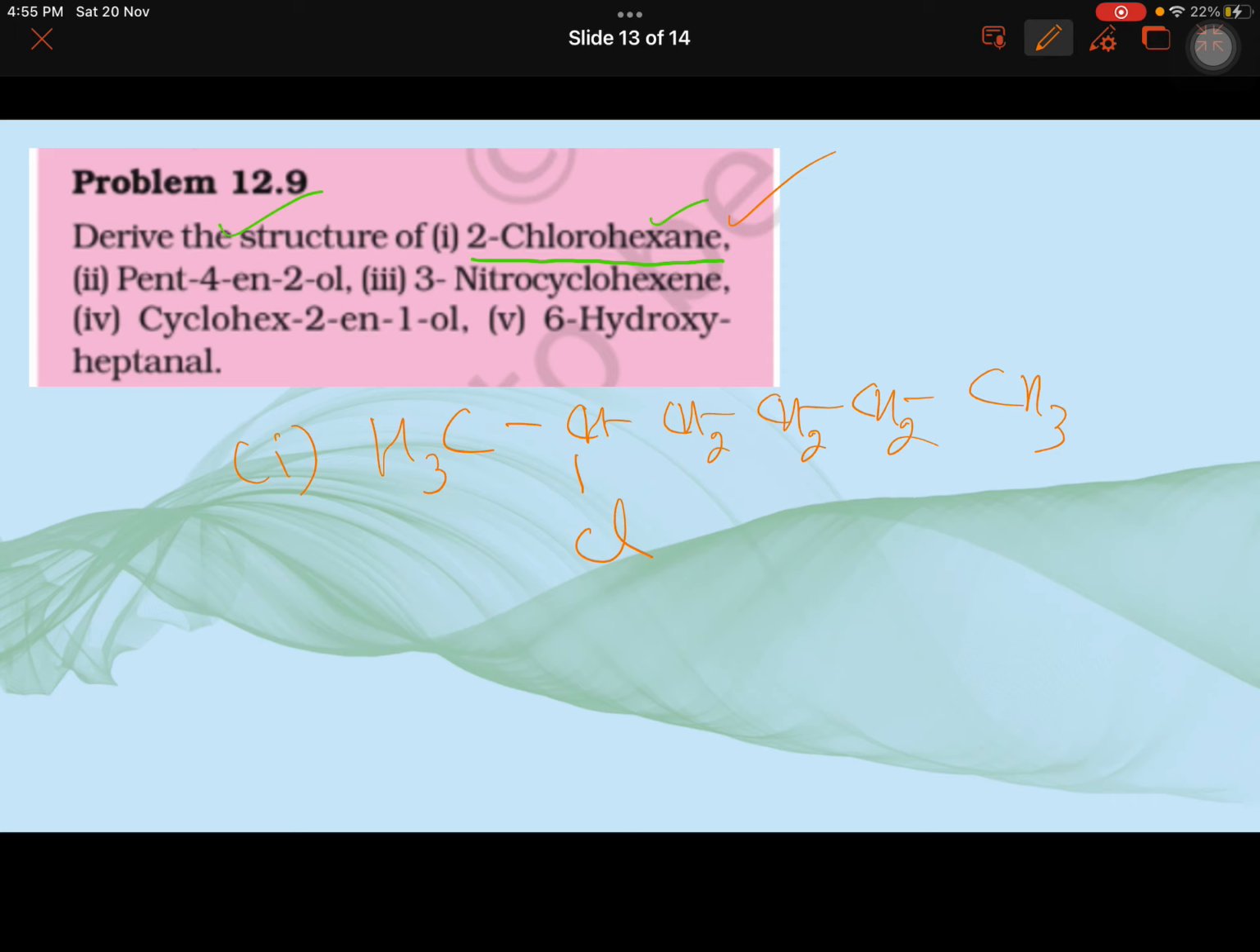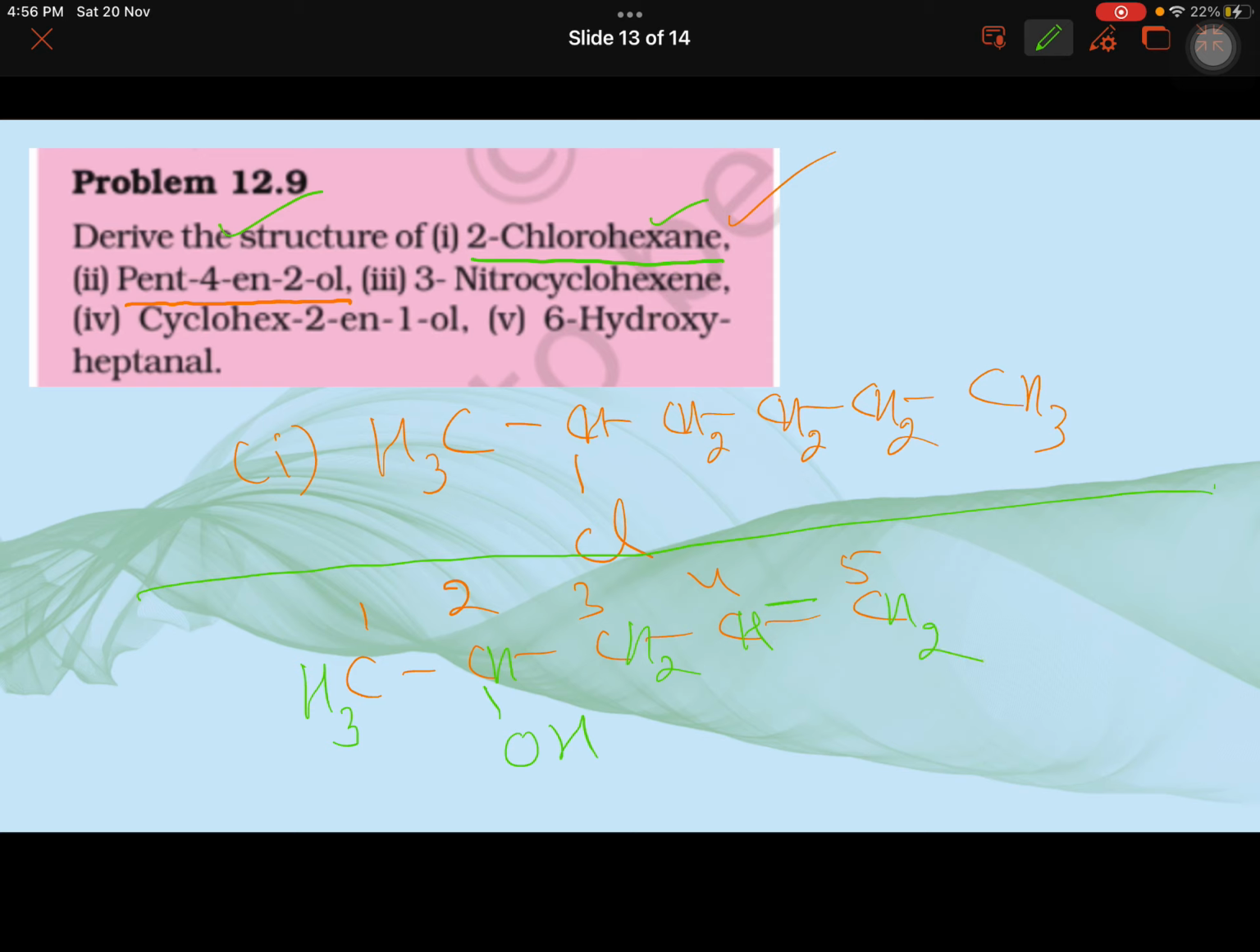This is done. Second, pent-4-en-2-ol. Pent means 5 carbons. From any side you start numbering because we are making the compound right now. And then 4 ene, that means between 4 and 5 there is a double bond. And on the second there is ol means OH. So I'll complete the 4 bonds of each carbon. This is the structure.